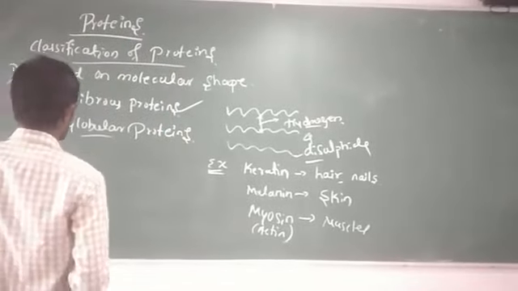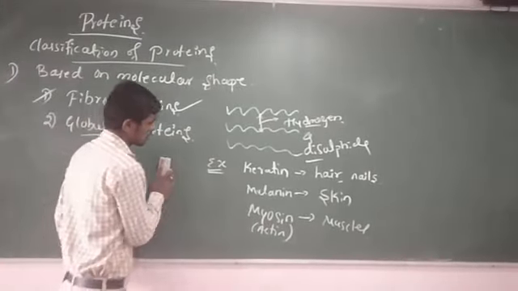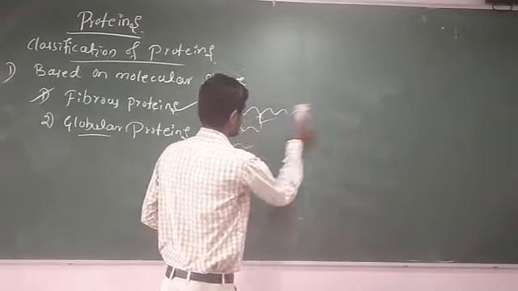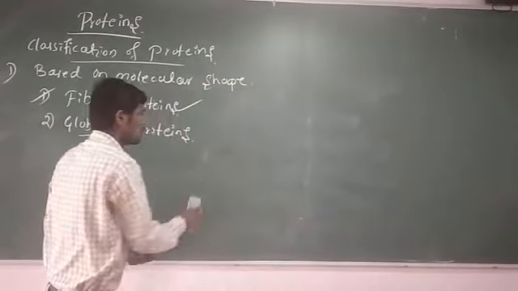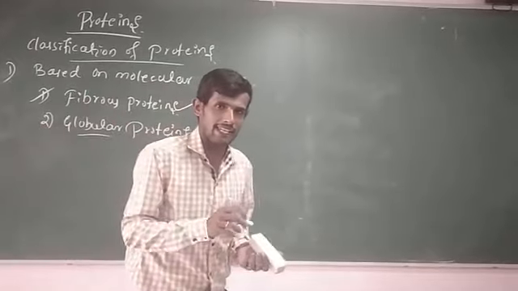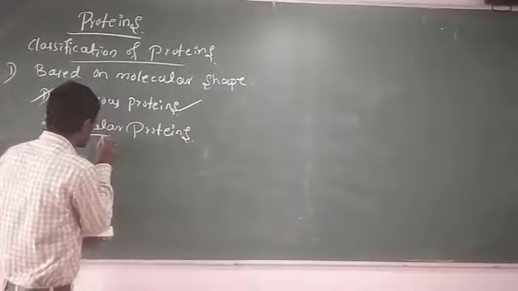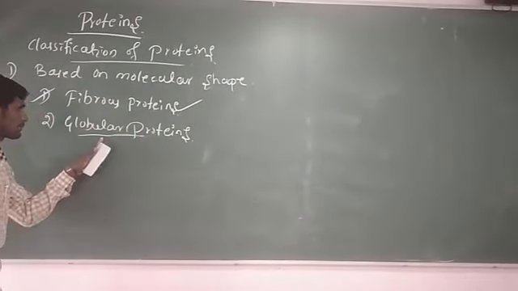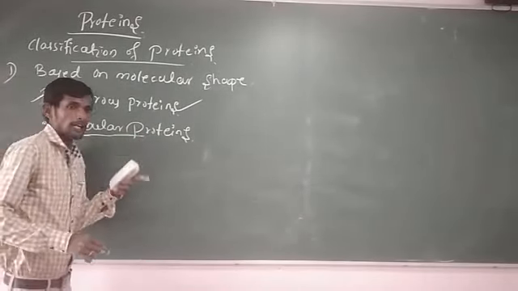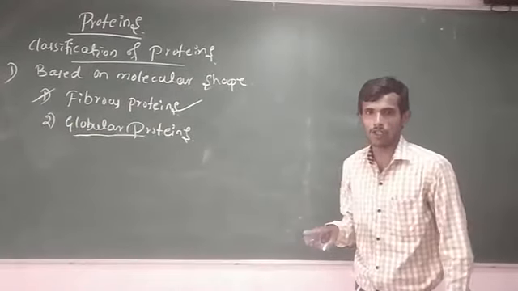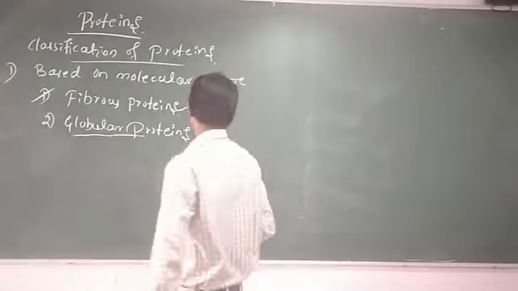Next, another type of proteins. What are those? Globular proteins. Next point about globular proteins. Students, when the polypeptide chains are coiled around, they give a spherical shape.